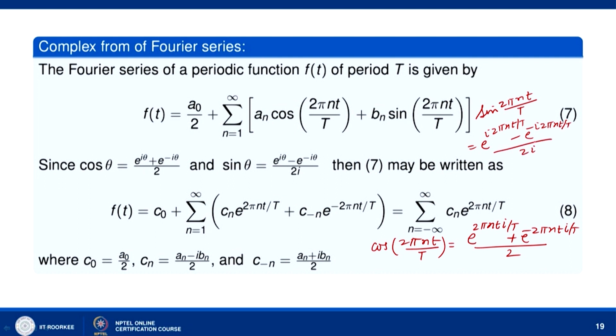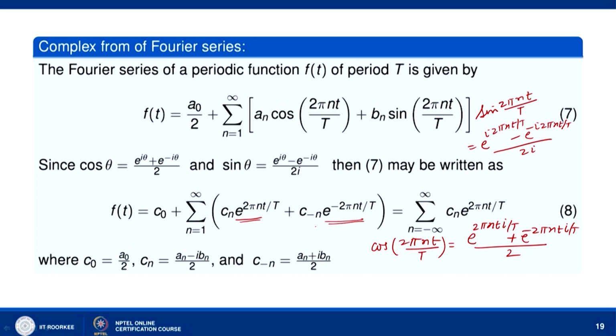We put these values and then collect the coefficients of e to the power 2 pi i n t by T and e to the power minus 2 pi i n t by T. Then you will see that the coefficient of e to the power 2 pi i n t by T is given by (a_n minus i b_n) by 2, and the coefficient of e to the power minus 2 pi i n t by T is given by (a_n plus i b_n) by 2.